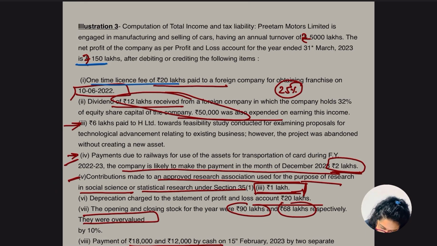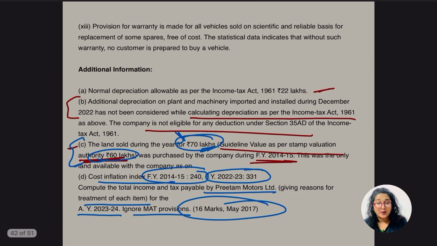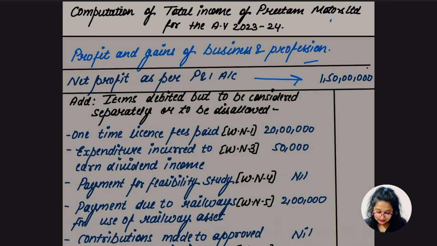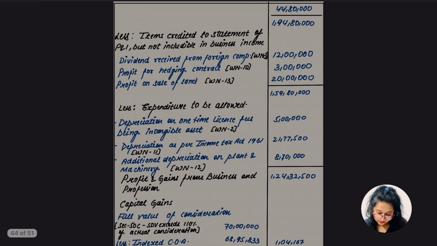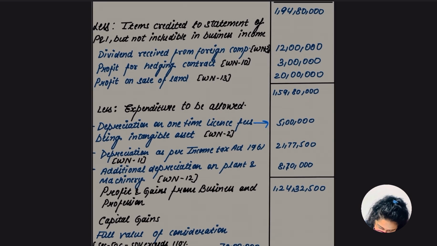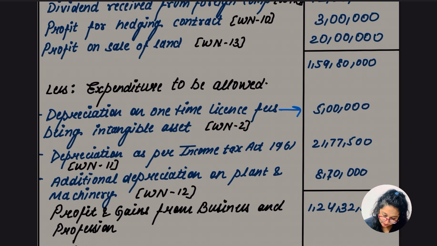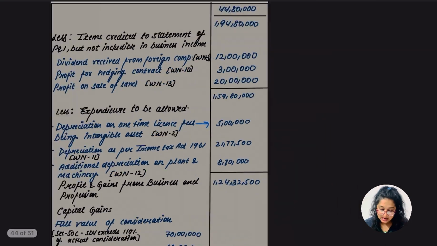This one-time license, 20 lakh. Are we going to add this? Yes, as we know this. ठीक है, पिछले वाले क्वेश्चन में भी था explanation. Are we going to get any depreciation on this 20 lakh? Yes. कितना percent? 5 lakh, being 25% of that. ठीक है. So ये रहा हमारा depreciation on one-time license, being an intangible asset.